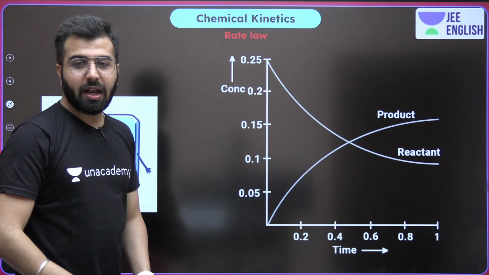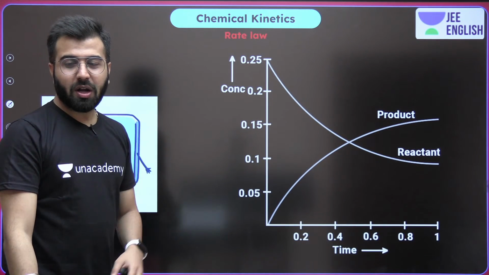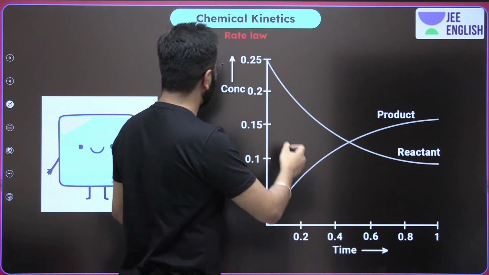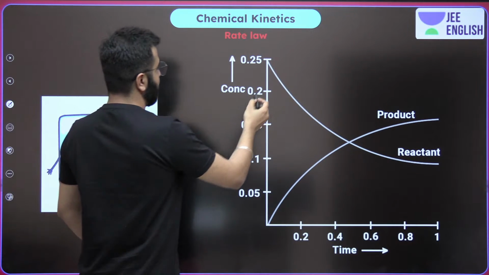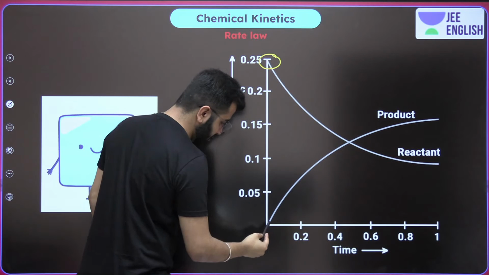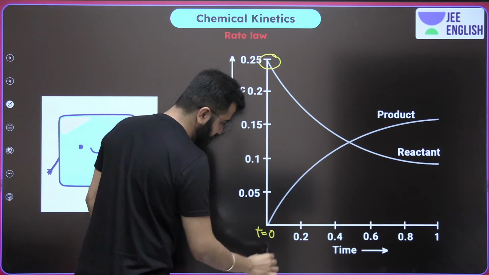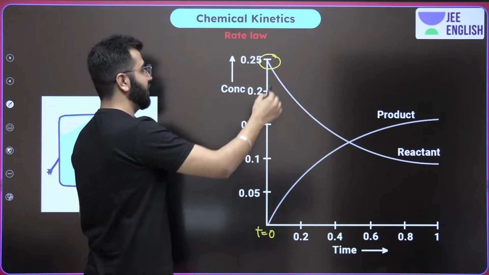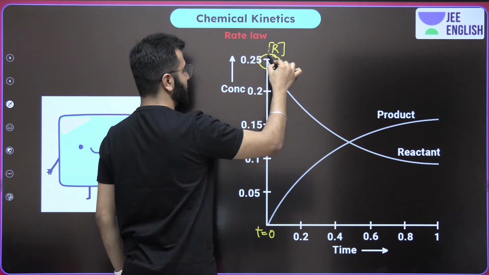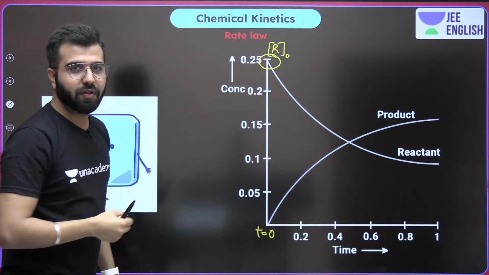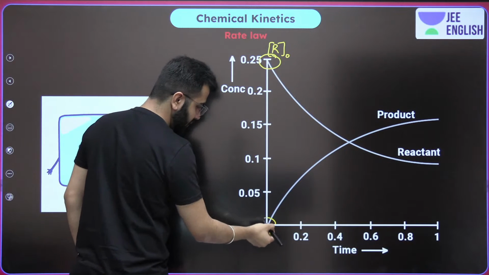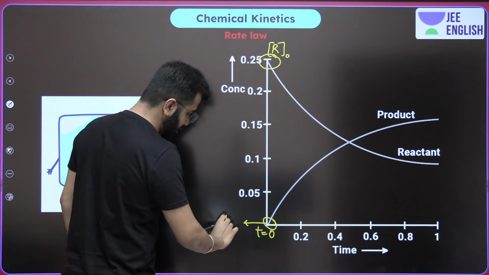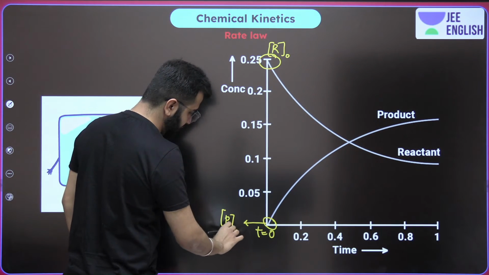Okay, and now what are we really looking at? It's a very easy thing. We are looking at the concentration. Here, concentration at t equals 0. Guys, can I write this as t equals 0, which has some value? It is always going to be the initial concentration of reactant. And the concentration value of product, which is either going to be 0 or very minimal, is the initial one.